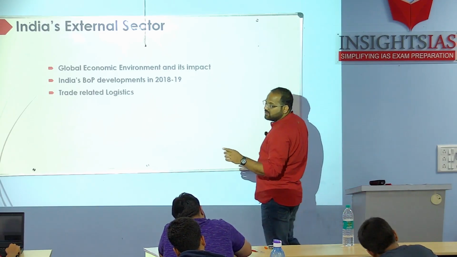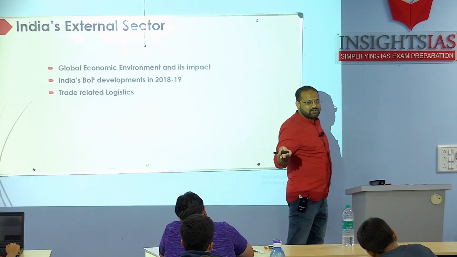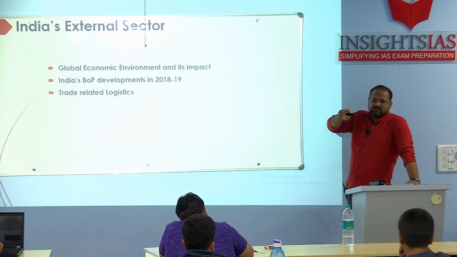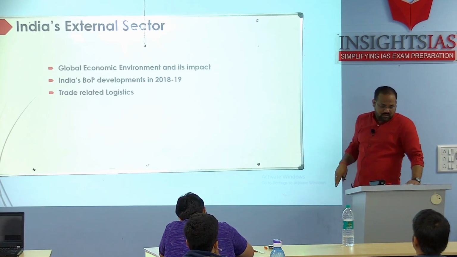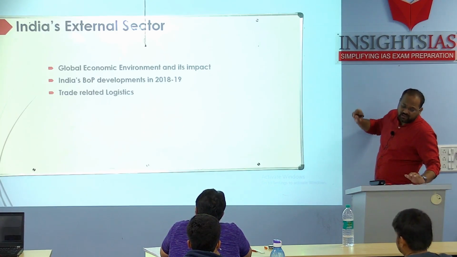And other than this, many problems were there. US put sanctions on India also, right? And one more thing we discussed, the overall world GDP, there was a slowdown. So the global economic environment was like this in 2018 and 19.